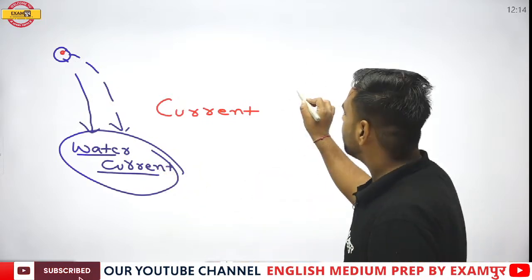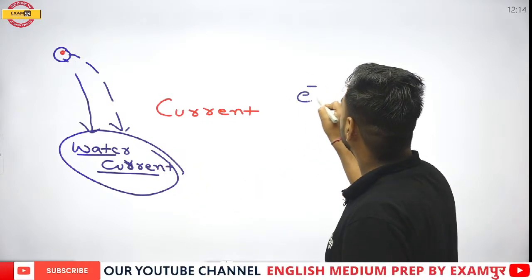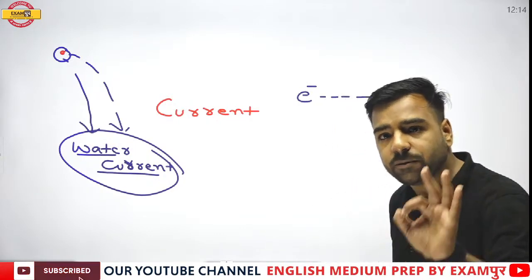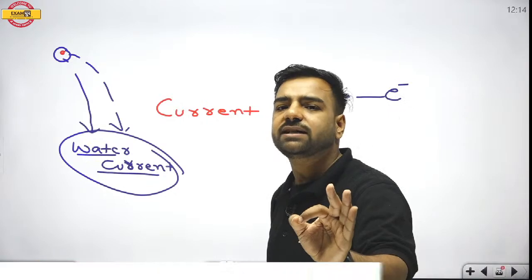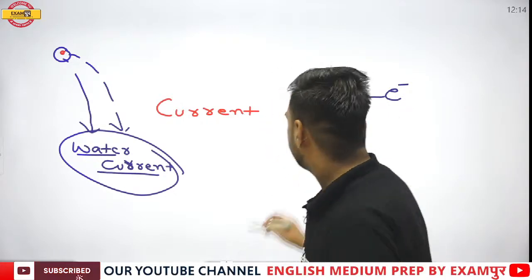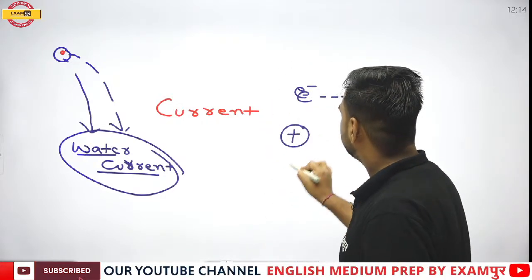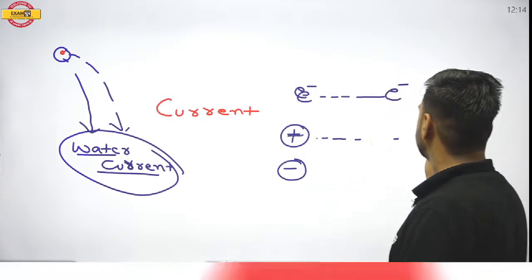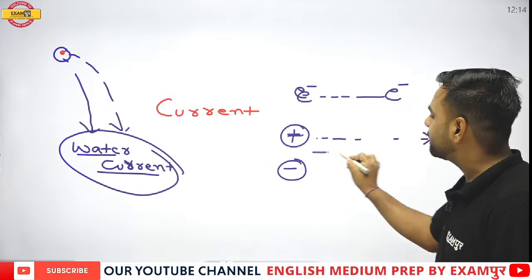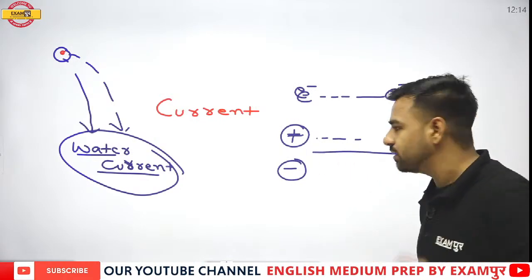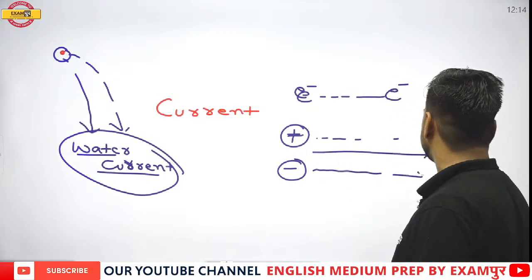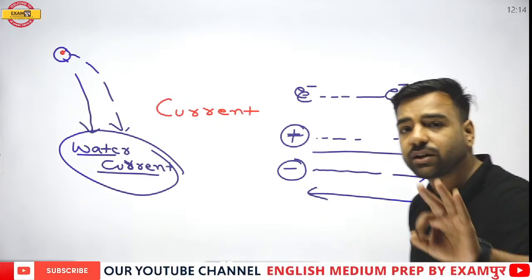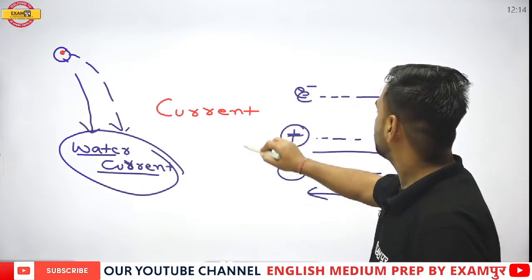What is there? There is the movement of electrons. And yes, please remember, because of the movement of the charges only, electricity is generated. If I talk about charges, they are of two types, either positive or negative. If we are talking about the positive charge flow over here, the current flows in the same direction. This is asked in the examination. But if there is the movement of the negative charge in this direction, the current will flow in the opposite direction. It is very important. Do not forget. Got my point?